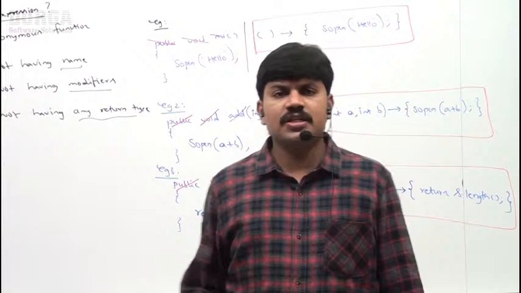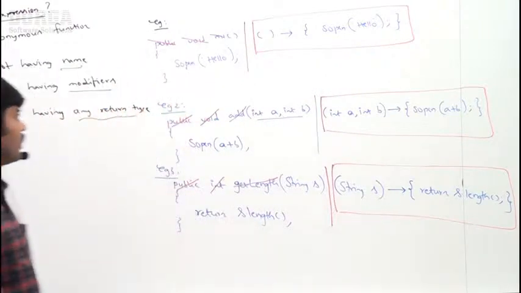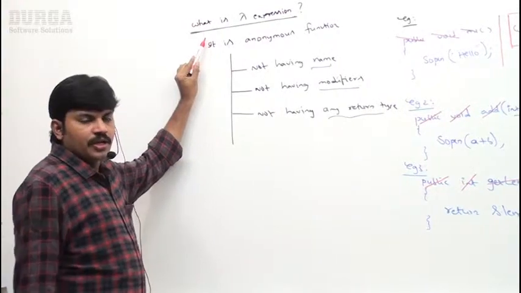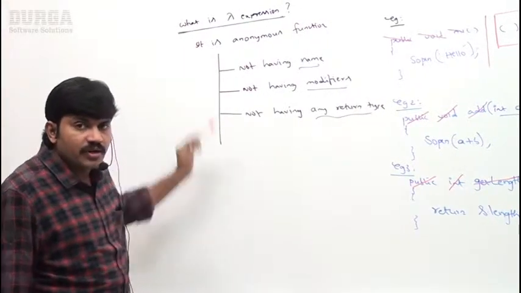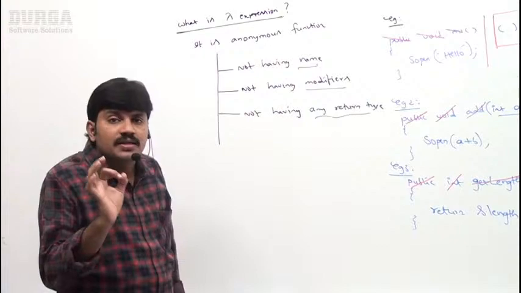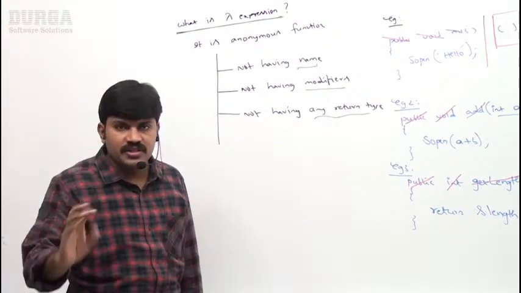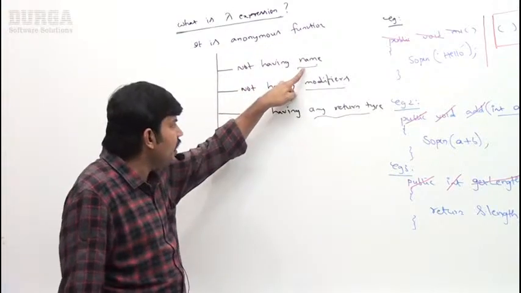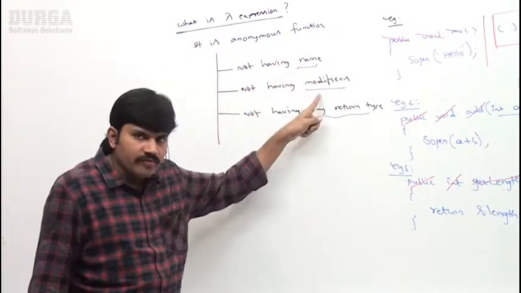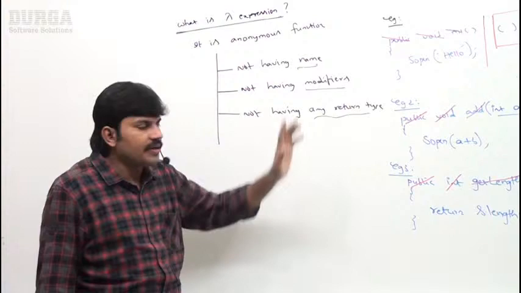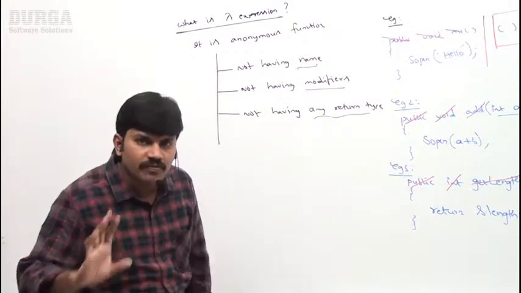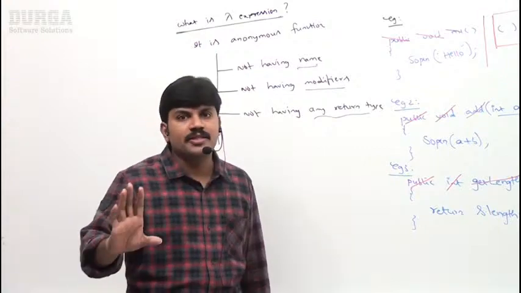Sir, up to this, I covered just one point. If any person asks, can you explain what is a lambda expression, what answer can you tell, sir? It is an anonymous function. That is a function without any name, without any modifiers, without any return type. Such an anonymous function is by default considered a lambda expression.